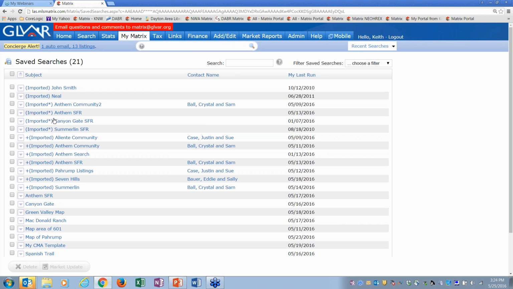Now, it's also important to know that we brought over every single search that you had in Fusion, and some people didn't realize they had searches going back to 2002, 2003. Okay, because some people have been using ML Exchange and Fusion, and now we're bringing those searches into here. So if you haven't deleted those searches and you still had them in the system, we're pulling them over here. Okay, so they're all coming over.